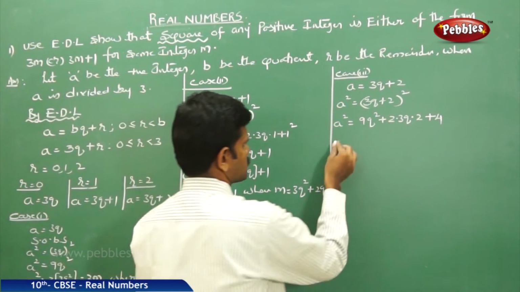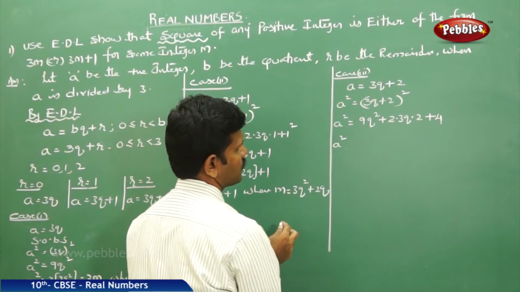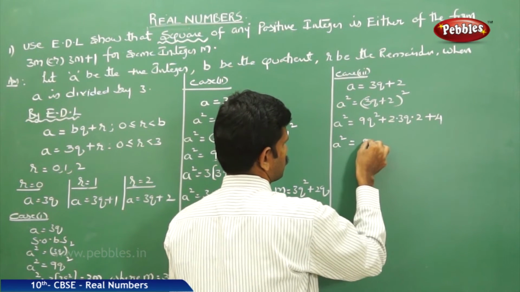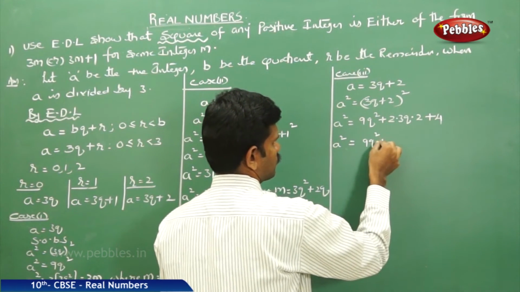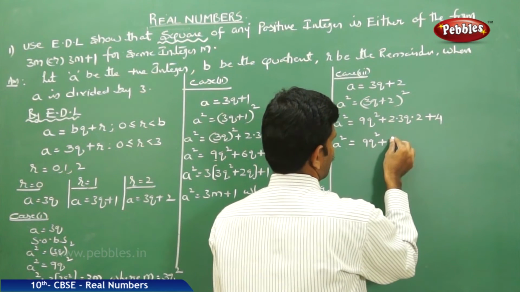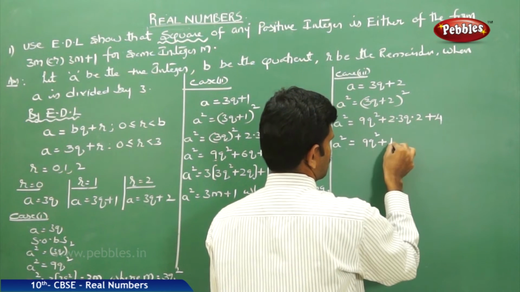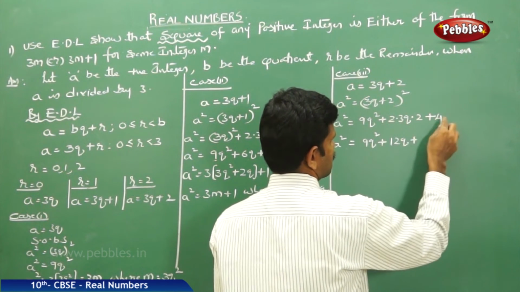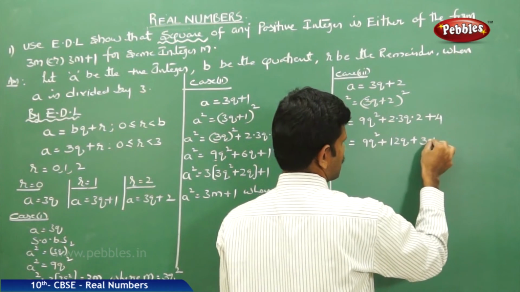That is, A square is equal to 9q square plus 12q plus 4, and I can break 4 down as 3 plus 1.